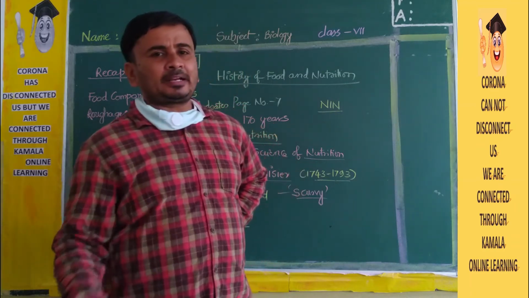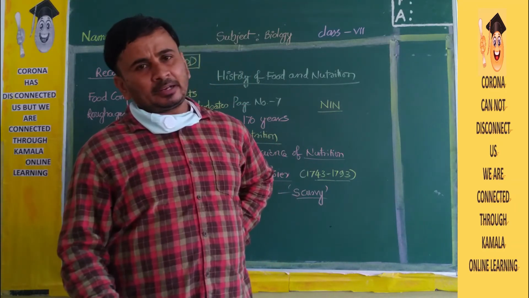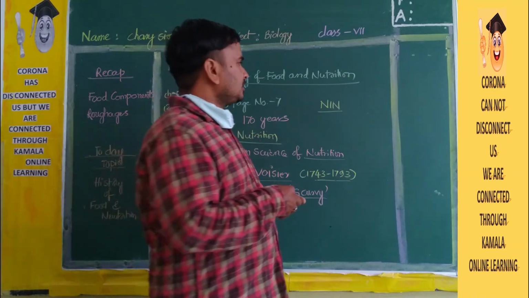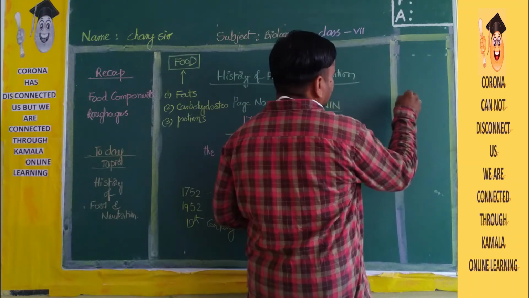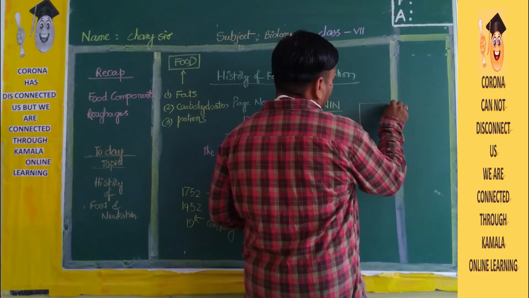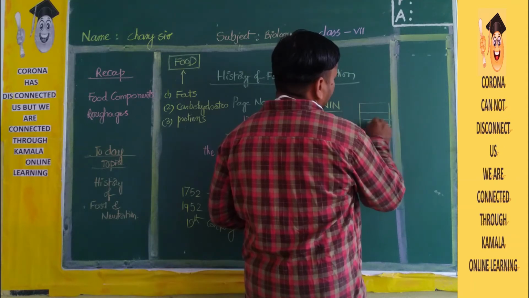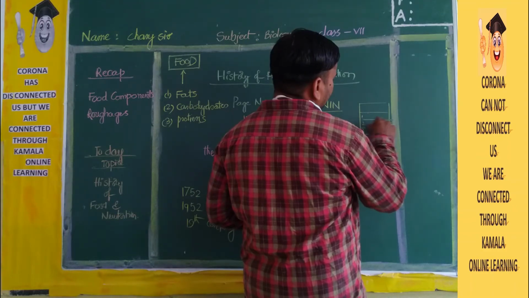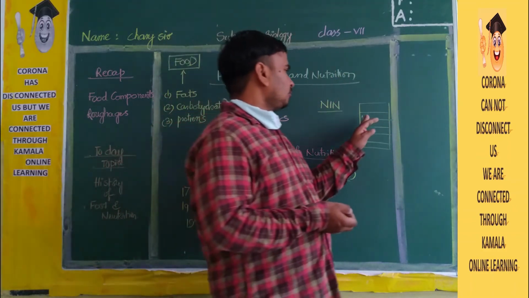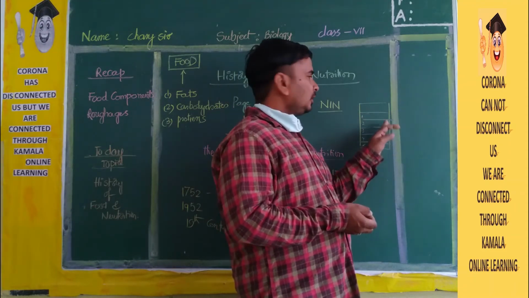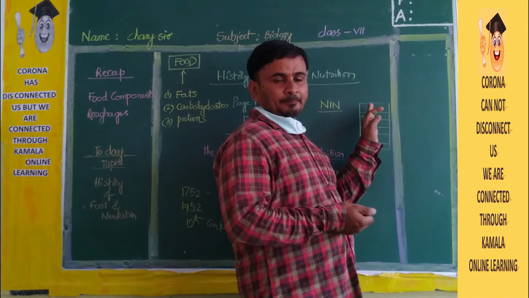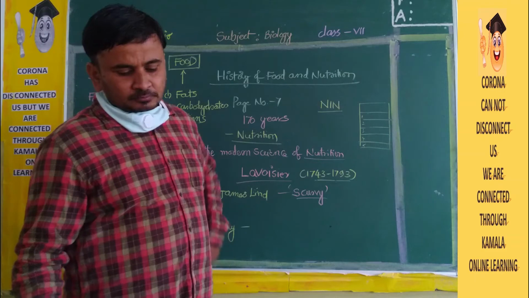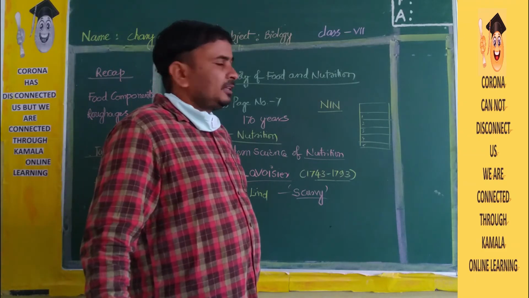If you see in every biscuit packet or any packet, you can see the food components they will show. On the biscuit packet, there will be one chart, and there will be one line given there like this. And here 1, 2, 3, 4, 5, like that. There will be information about different things. Food components they will give and how many grams are there. And you can see energy also they will write on the top. If you eat this big biscuit packet, we get that much energy. Like that, some information they will give.